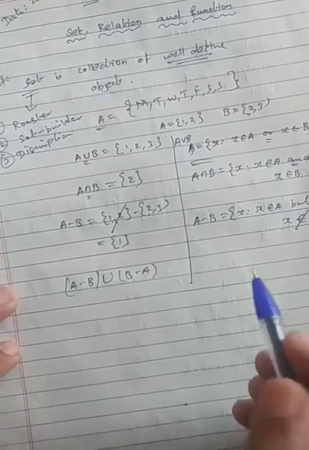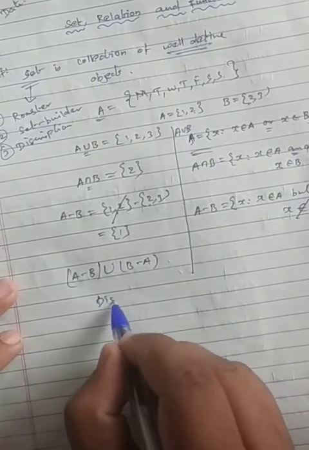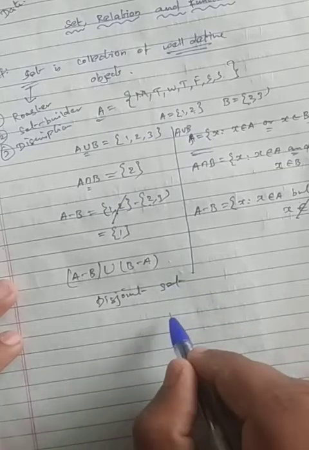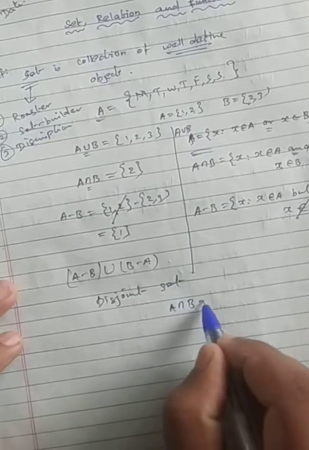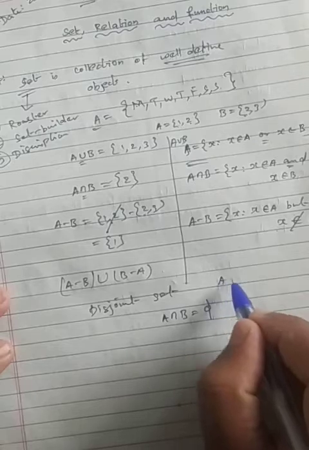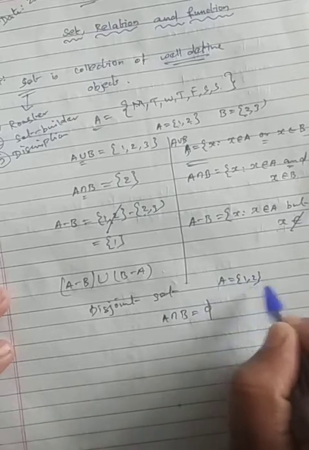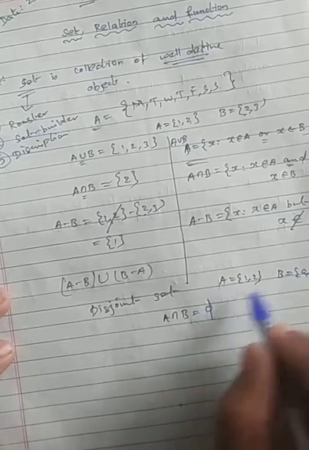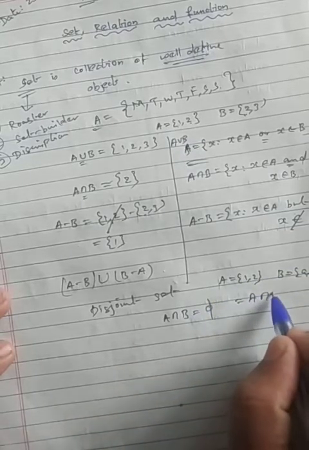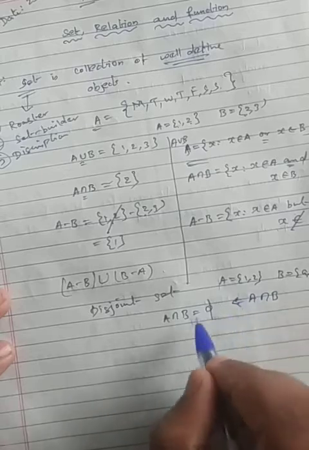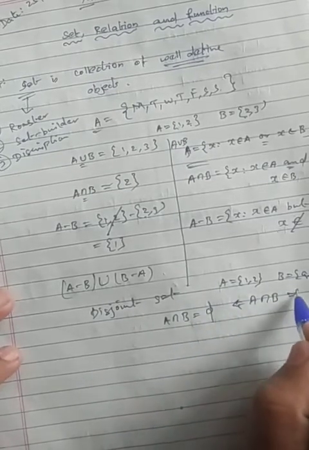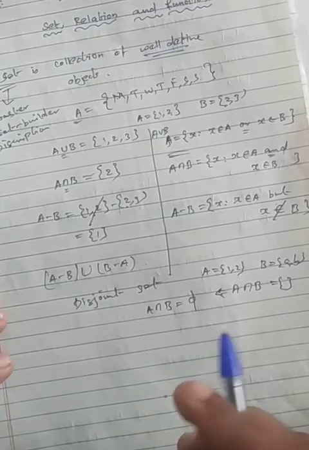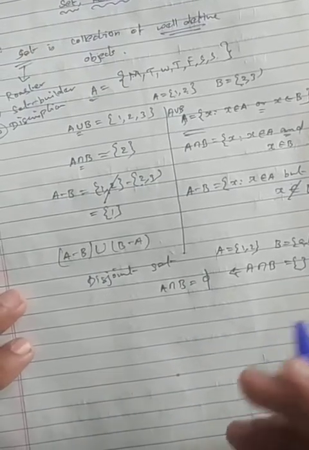And we are talking about disjoint sets. Disjoint set means, if you take A intersection B, the value should be empty. For example, A I am giving as 1, 2 and B I am giving as a, b. What's the common thing between them, A intersection B? There is no common element at all. That's why it's a null set. Null is nothing but empty. These things will come. So these are the things we have learned in your lower classes.